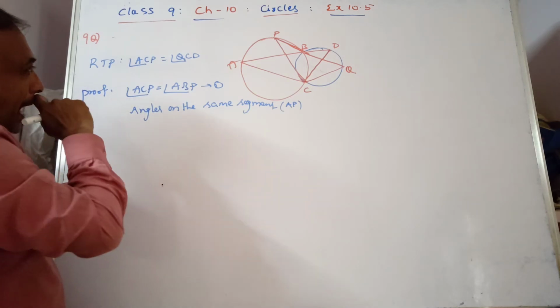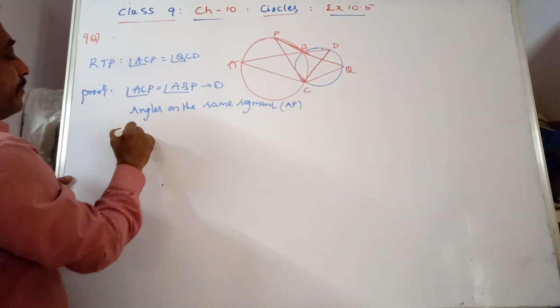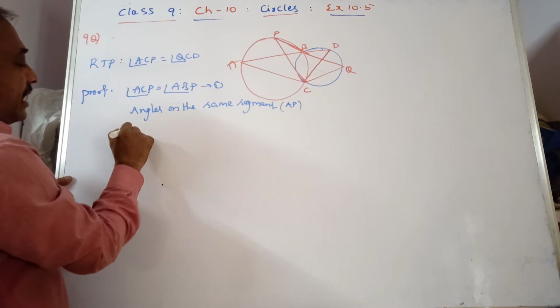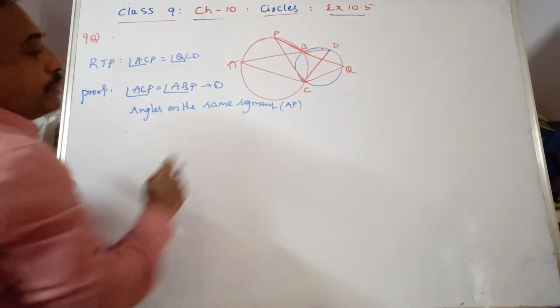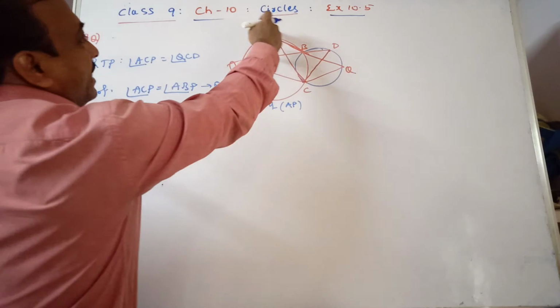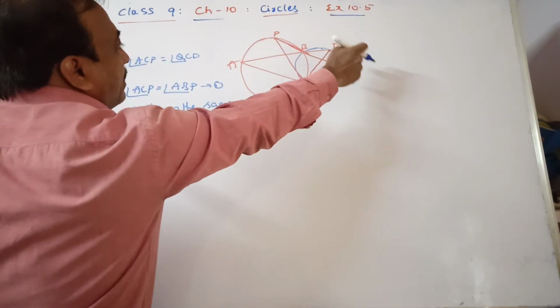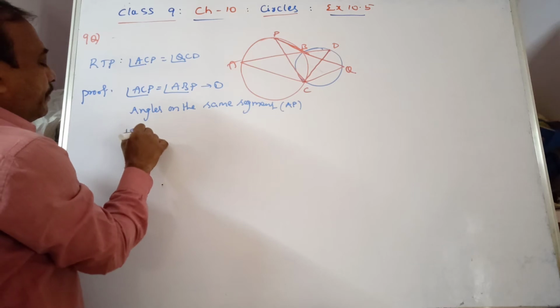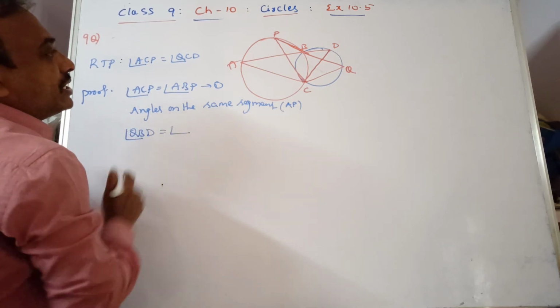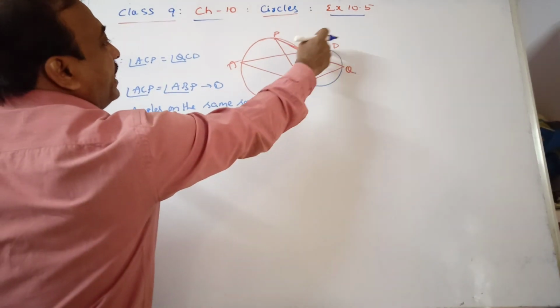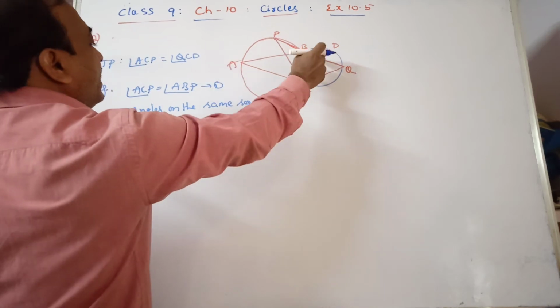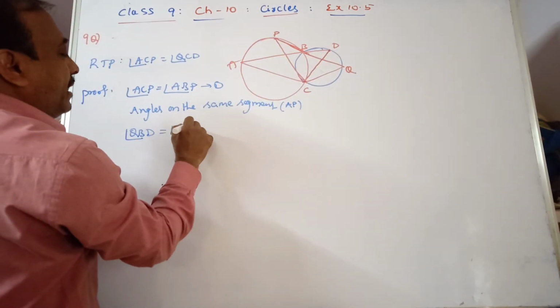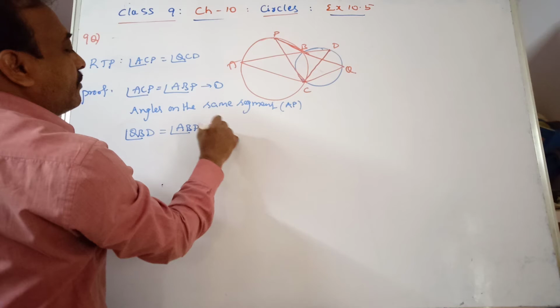From this, one more thing you observe. Vertically opposite angles we also have here, ABP and QBD. Angle QBD is equal to ABP. This is equation 2.